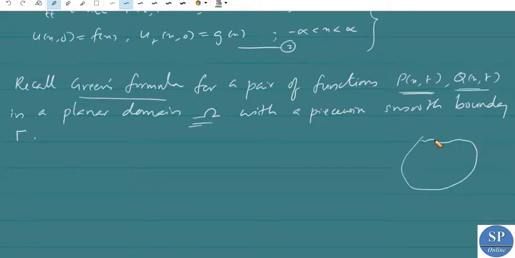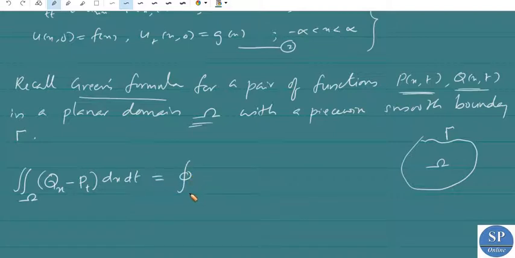Let this be the omega with the boundary gamma, and by Green's formula we have the double integral over omega of q_x minus p_t, where p and q are functions of x and t, dx dt, is equal to the integral over gamma of p dx plus q dt.